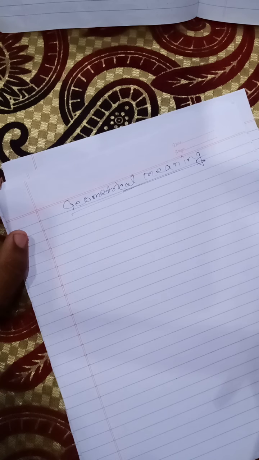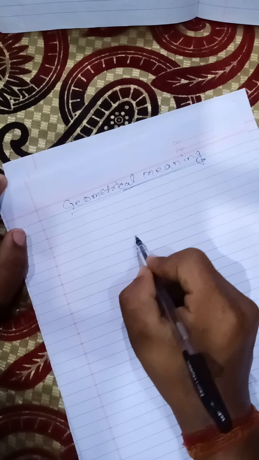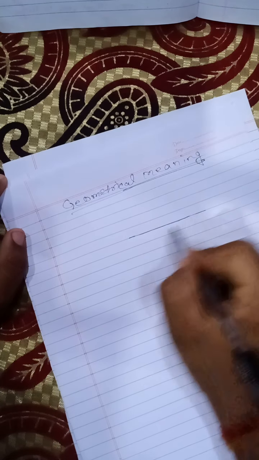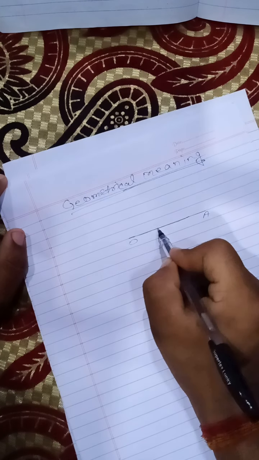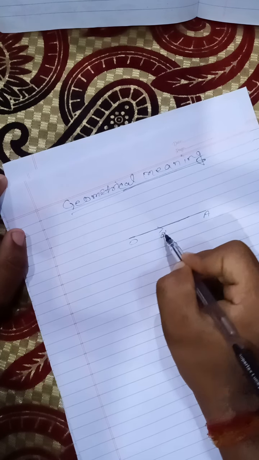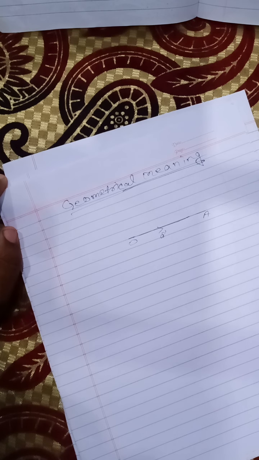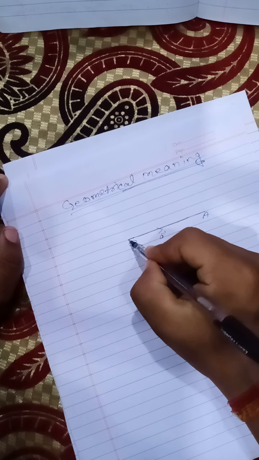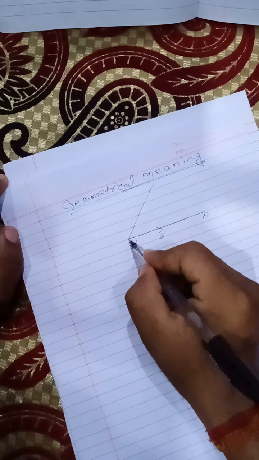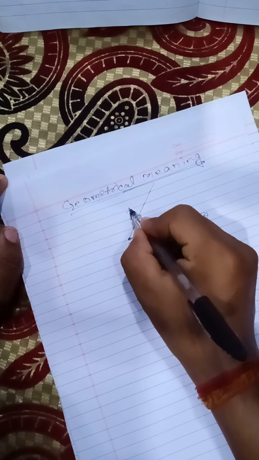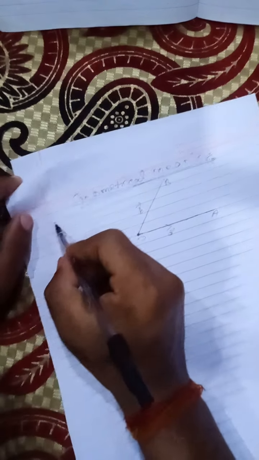For that, suppose this is your A vector, named OA vector. Angle formation requires two lines to intersect, so suppose the intersection point is O, and this one is your B vector.